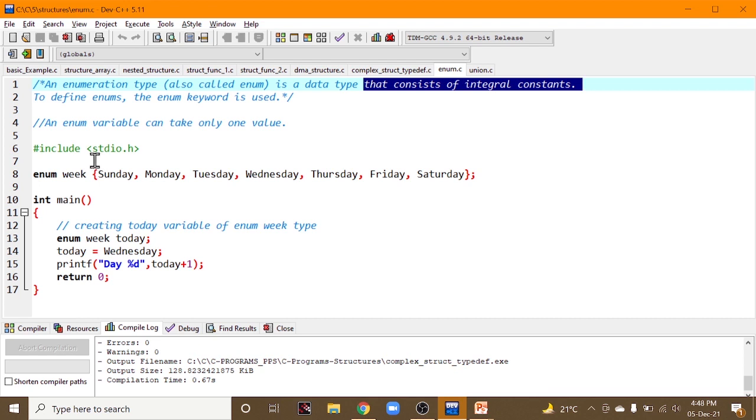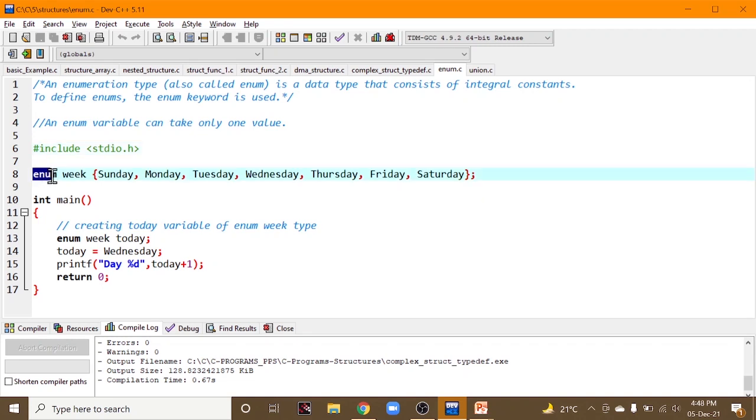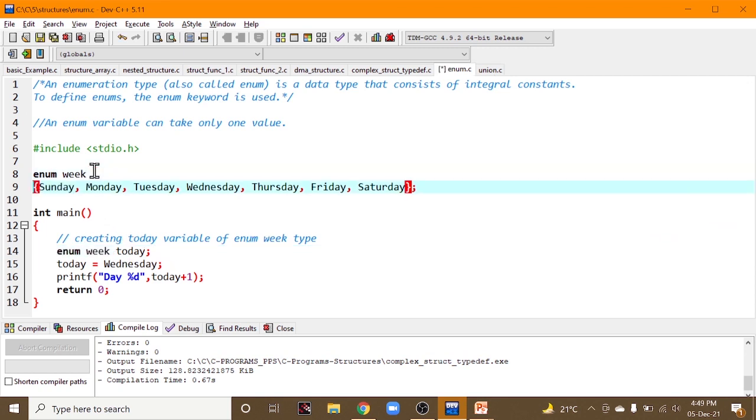So let us look into an example, right? You have enum week, which has Sunday, Monday, Tuesday, Wednesday, Thursday, Friday till Saturday. Okay, inside the main method, what we have done, we have created enum week today. Today is an explicit variable, right, where you can assign something to that today. So what we are doing, assigning Wednesday to this today, printing what is the number of today. So generally, will you get the number of today? No, because that is a Wednesday, right?